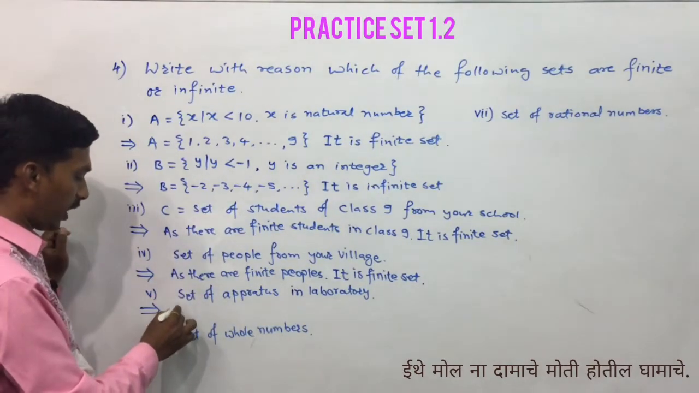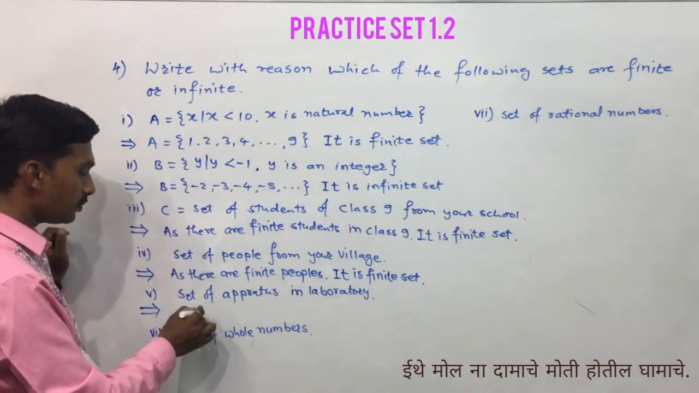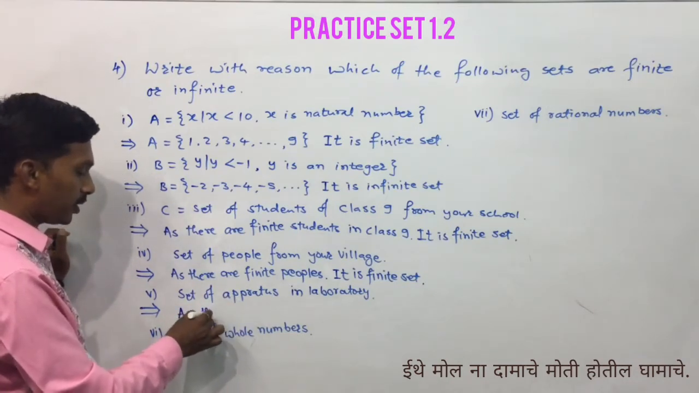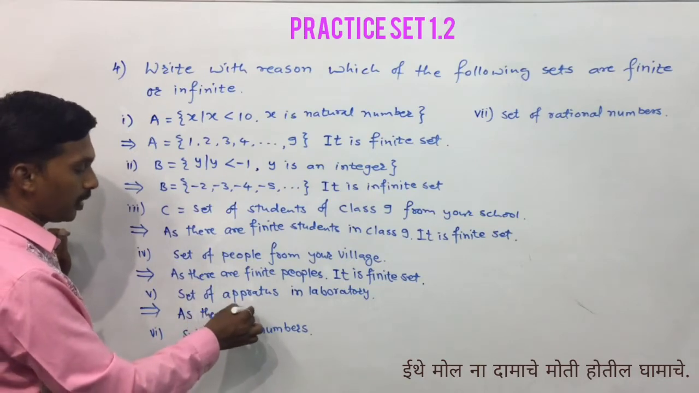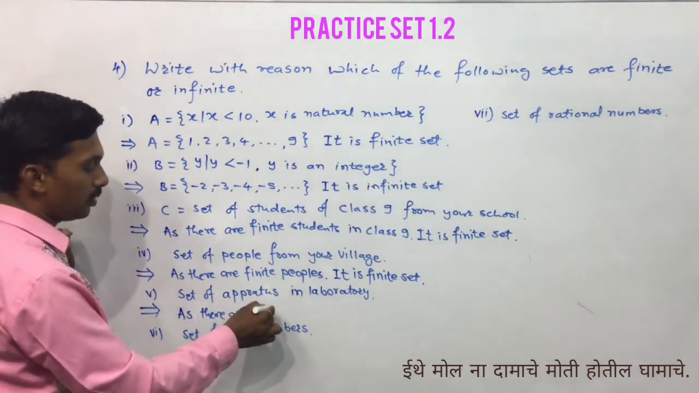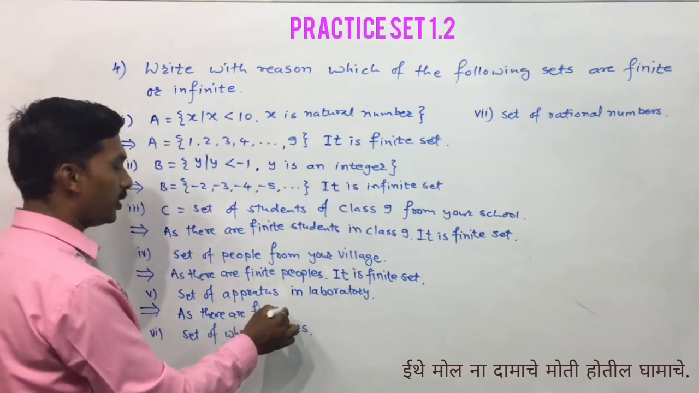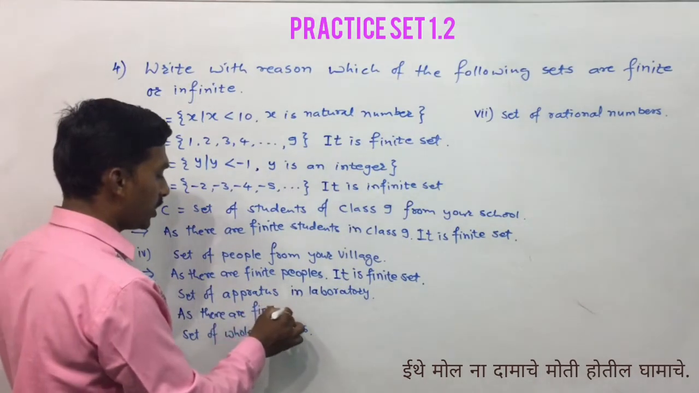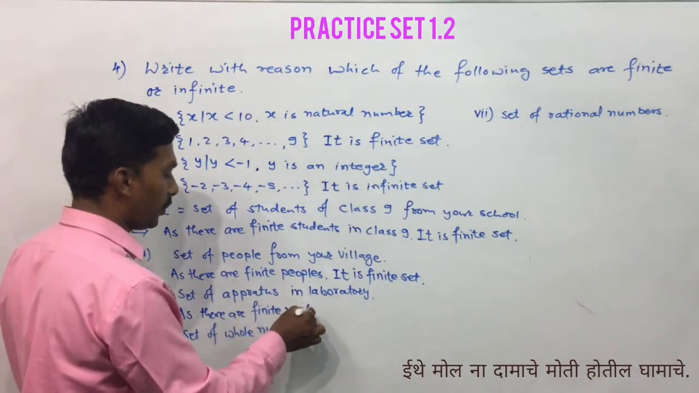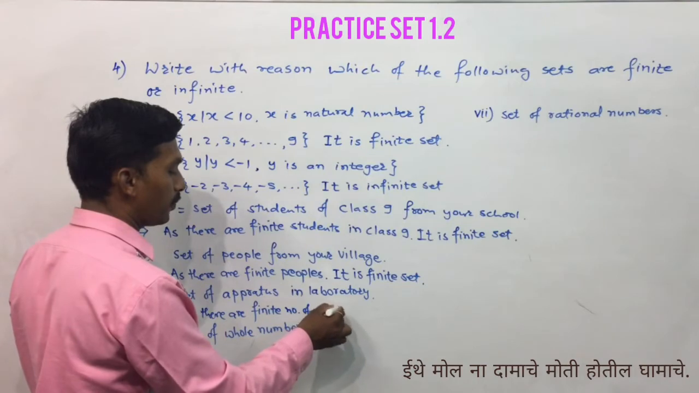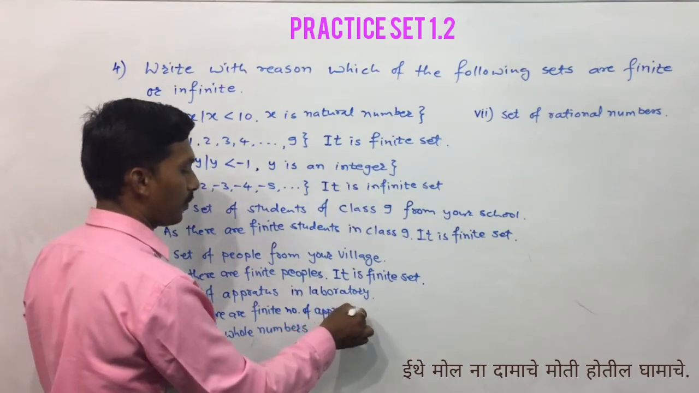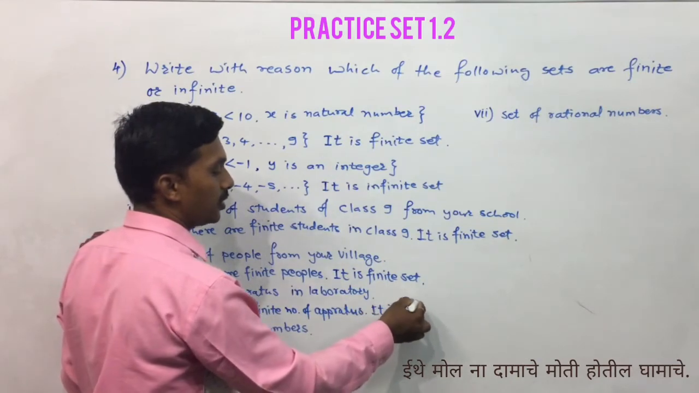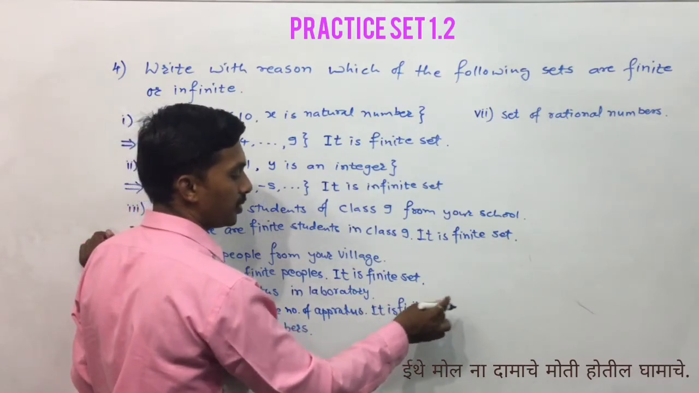So here you can write, as there are finite apparatus, as there are finite number of, or you can say countable number of apparatus, it is a finite set.